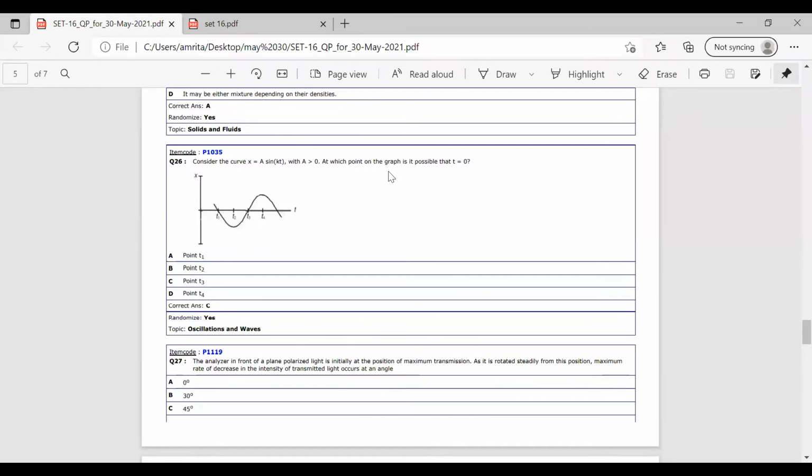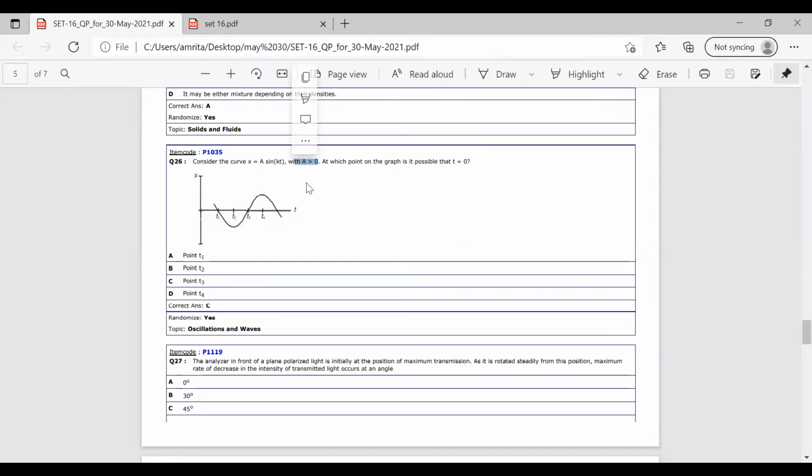In this graph, we have to find out at which point it is possible that t equal to 0. The x-axis is given as t and the y-axis is x. Have a look at the graph. You can see that there are points t1, t2, t3 and t4. We need to find out when t is 0. There are 2 points at which the value can be 0, that is point t1 and t3. Just have a look at the graph. You can see it, right? At t1 it can be 0 and also at t3 it can be 0. Now, in the question, it is clearly given that a is greater than 0.